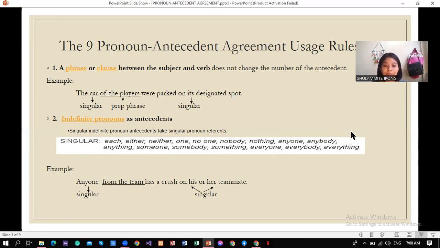For example, anyone from the team has a crush on his or her teammate. So anyone here is singular. So the pronoun used to agree with the indefinite pronoun here must be his or her.